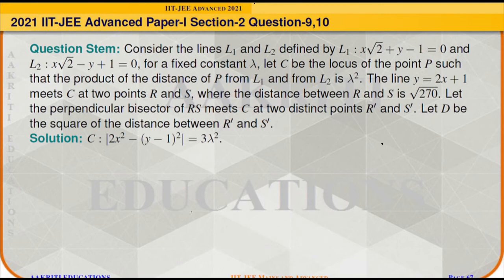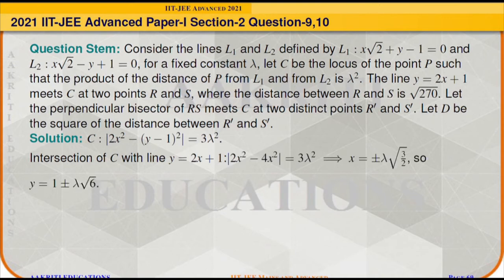Now, to find the intersection of the curve C with the line y is equal to 2x plus 1, we will replace y with 2x plus 1 in the equation of curve C, and after replacing we will get x is equal to plus minus lambda times square root of 3 by 2 and y as 1 plus minus lambda times square root of 6.